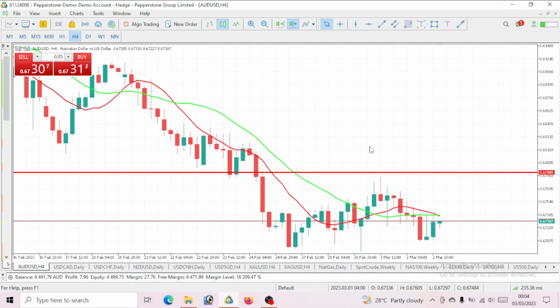So let's take a quick look at AUD USD for today, which is for the 3rd of March.